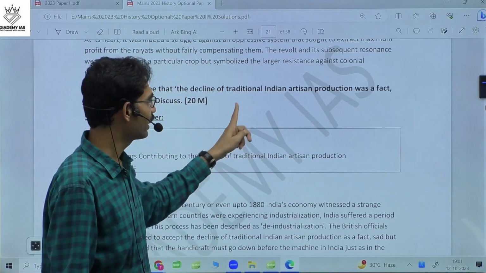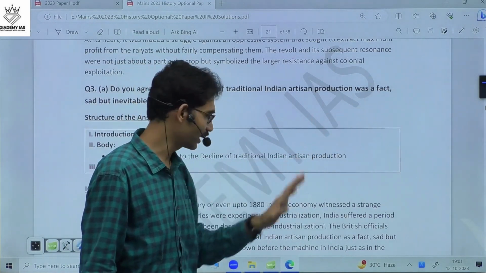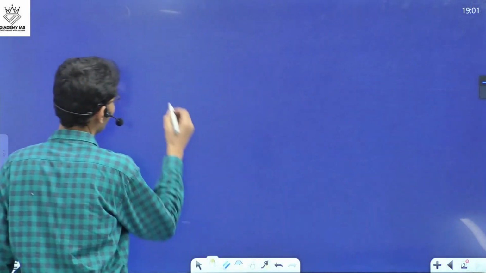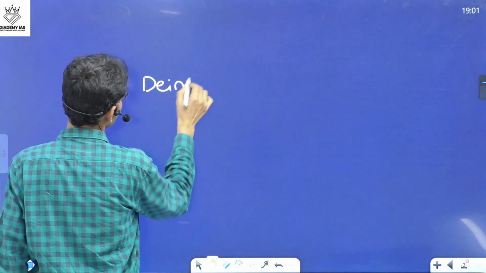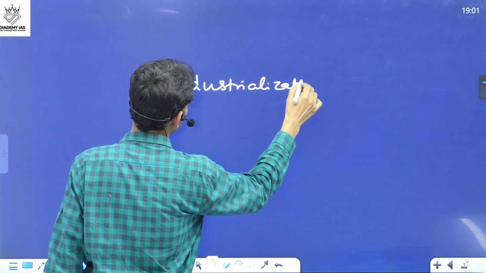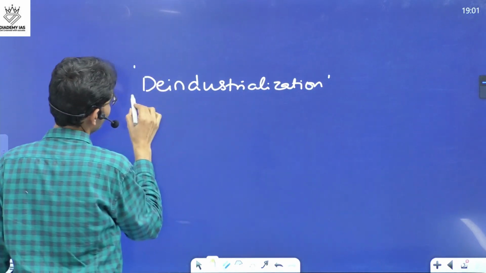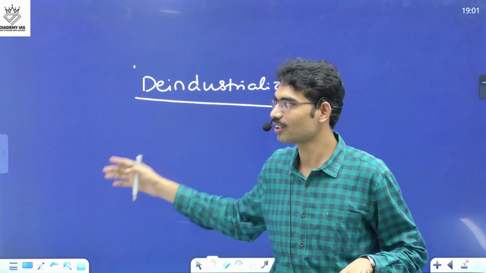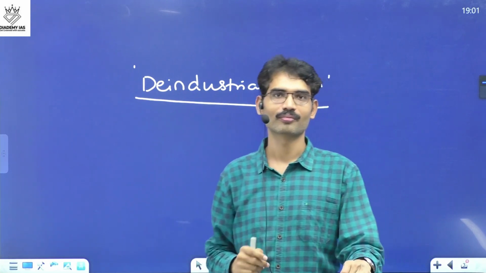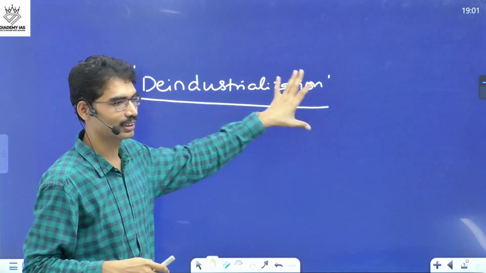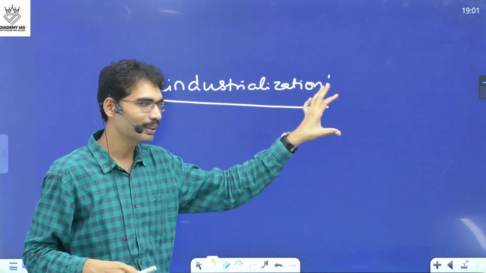In simple term, it is talking about deindustrialization. So far, questions were asked about what are the factors for deindustrialization. So now, if question is about this, then every student feel very much comfortable. But this statement is also asking about that only. What are the factors for deindustrialization? But the statement is twisted.